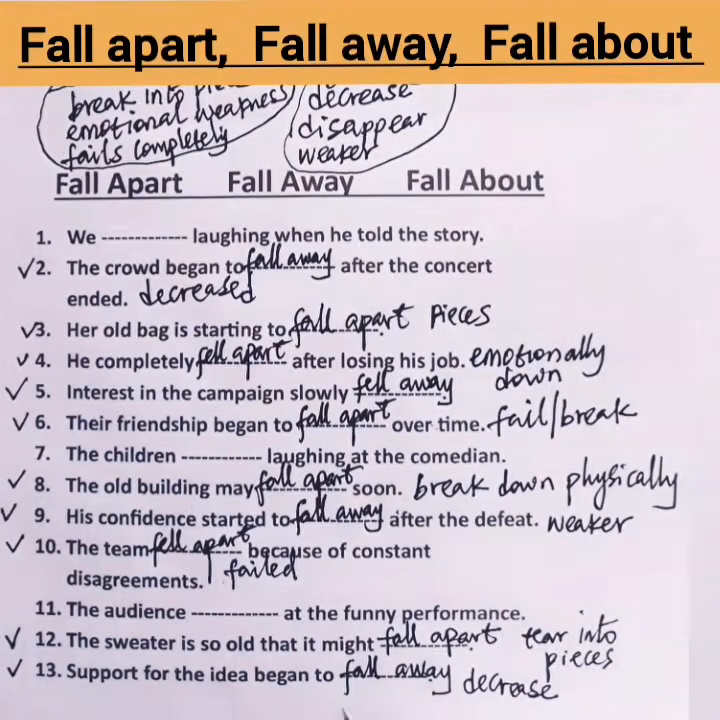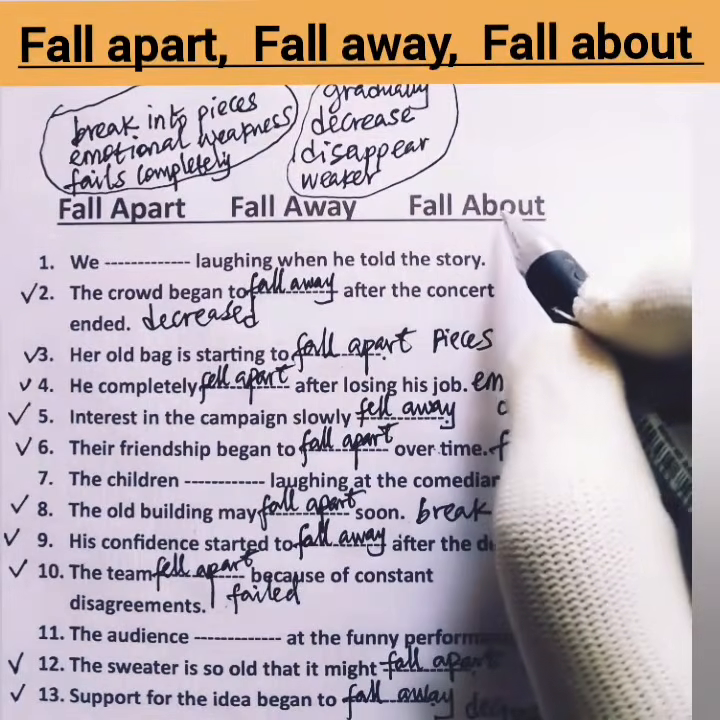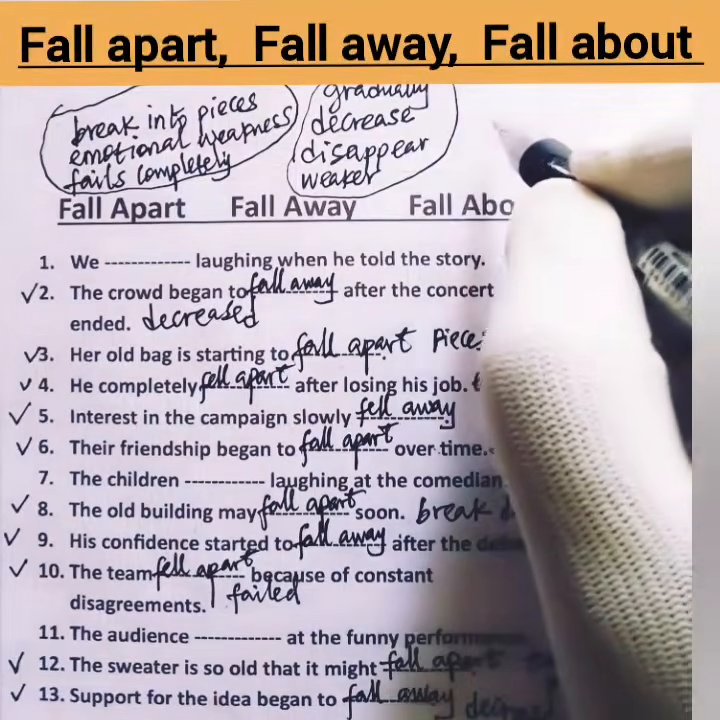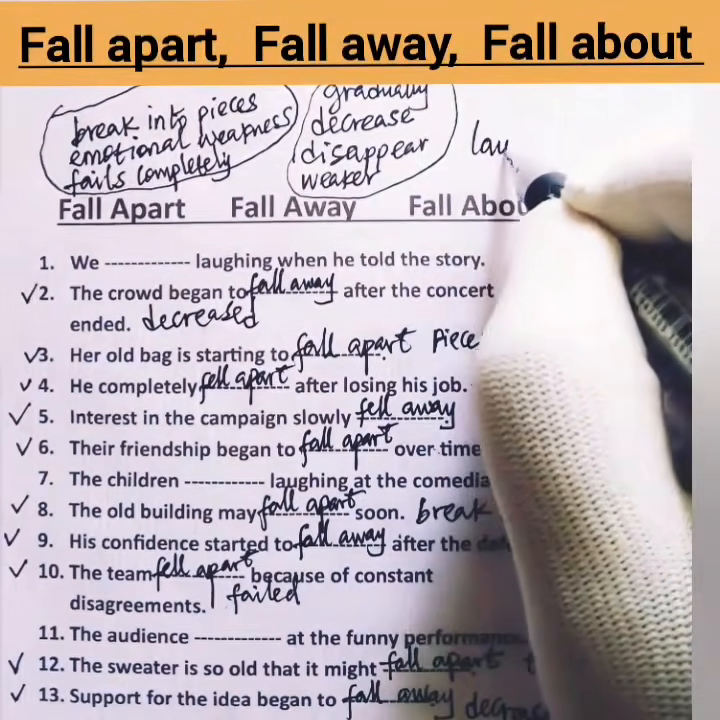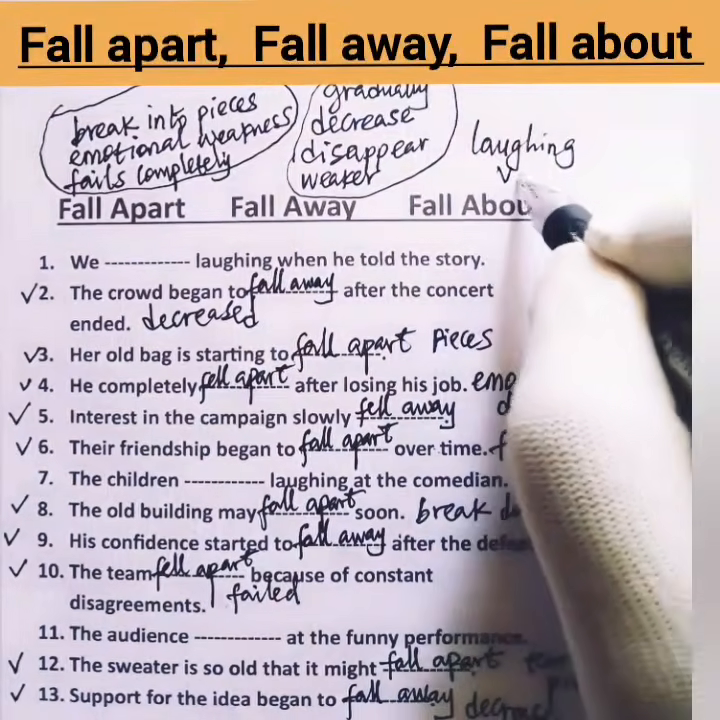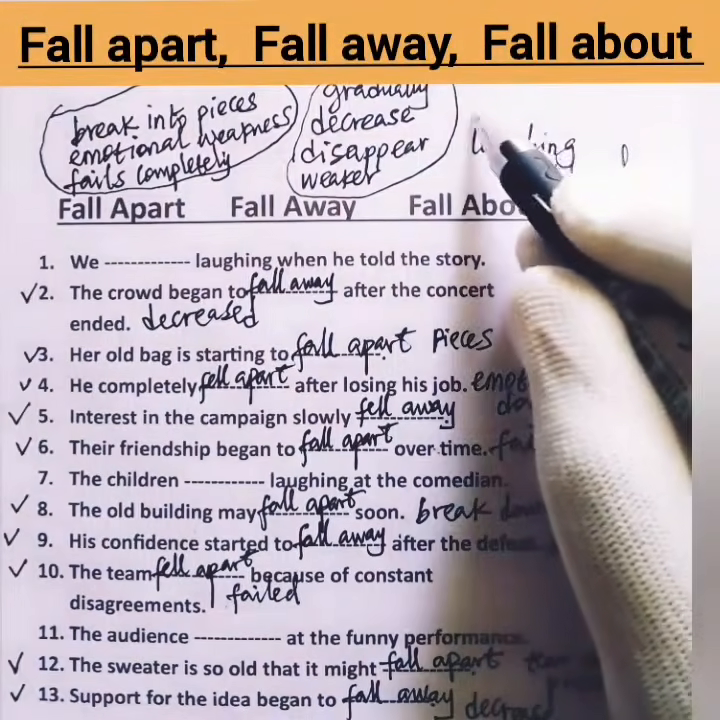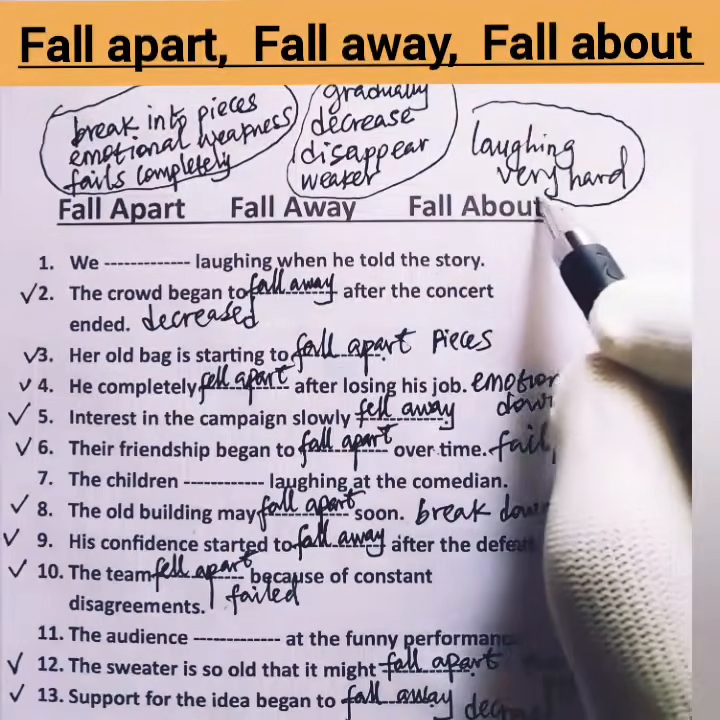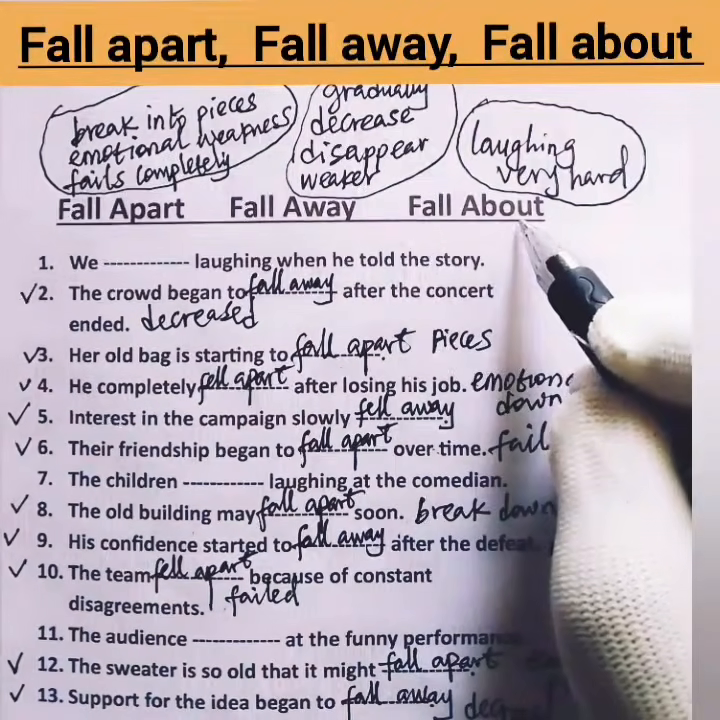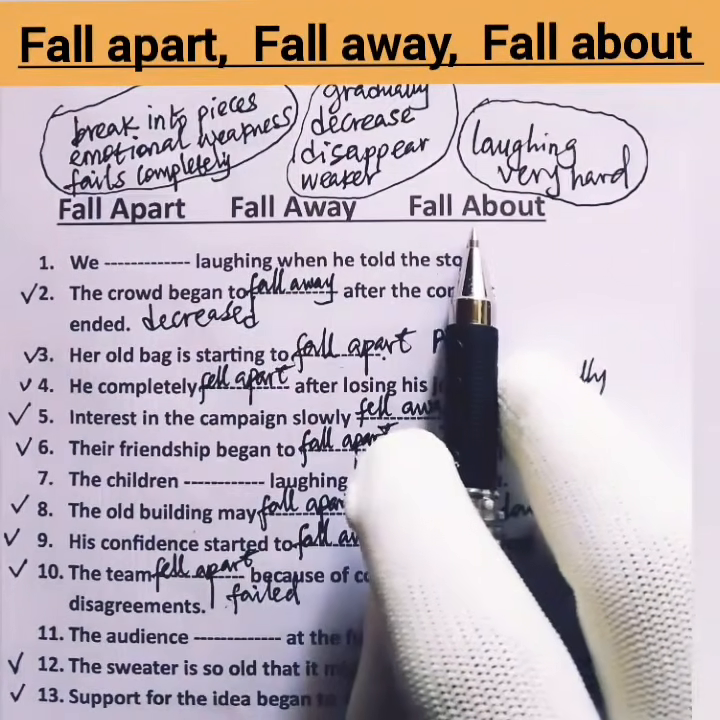Okay, now let's look at the last one, which is fall about. When do we use fall about? We use it in a sentence when talking about someone laughing very hard. Laughing very hard. So when someone is laughing uncontrollably, you can use fall about to describe it. Now let's look at our examples here for you to understand exactly when to use it in a sentence.